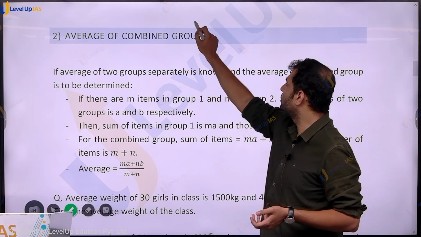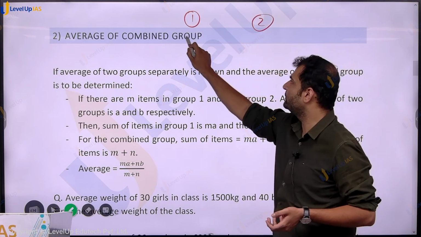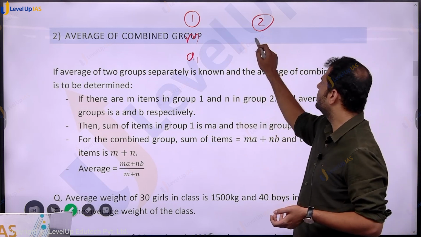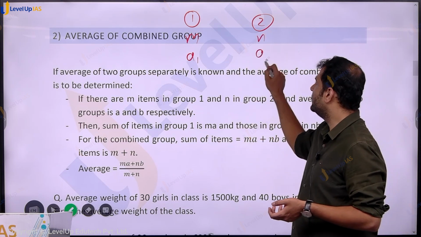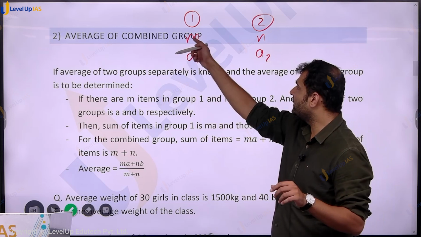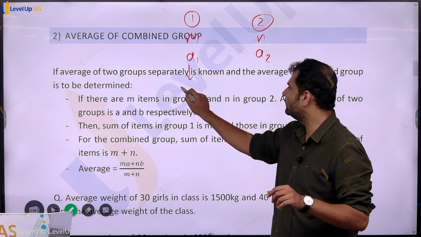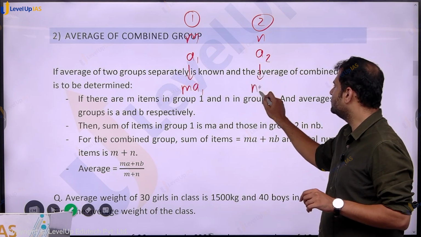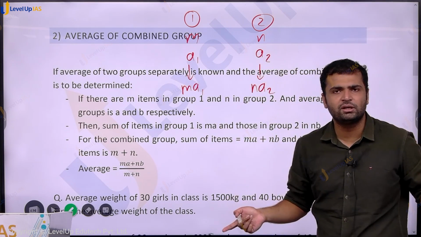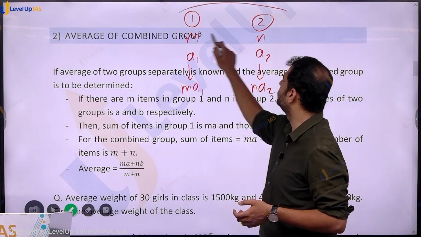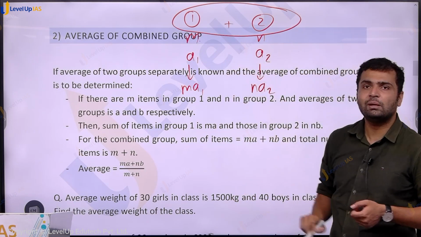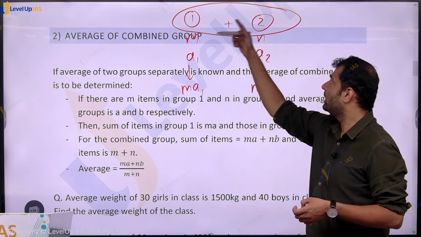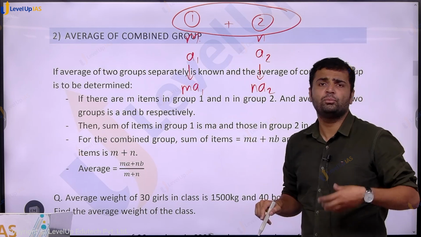See, firstly we know group 1 and group 2. Group 1 has m number of people and average is, let us say, A1. Let us say group 2 has n number of people and average is A2. As soon as we know average and number of people, we can find out sum of all the items in group 1 and sum of all the items in group 2, because we know number, we know average, so sum can be determined. And if we combine group 1 and group 2, we'll have number of items m plus n. So what will be the average? Average will be sum of all the items from 1 and 2 divided by number of all the items from the combined group.